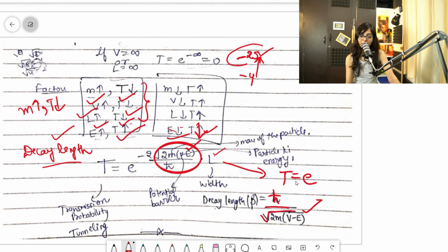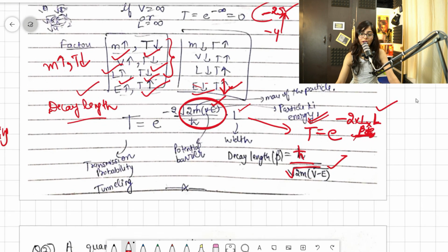If I write it over here, it will become like this: T is equal to e raised to power minus 2 into 1 by beta into L. I'm so sorry, h cut will not come. So it would be L. So that will be the only formula. So if someone asks what is decay length and everything is given, the tunneling is given, length is given, you can find what is decay length. Fine guys. So the examiner can ask you a question like that also.